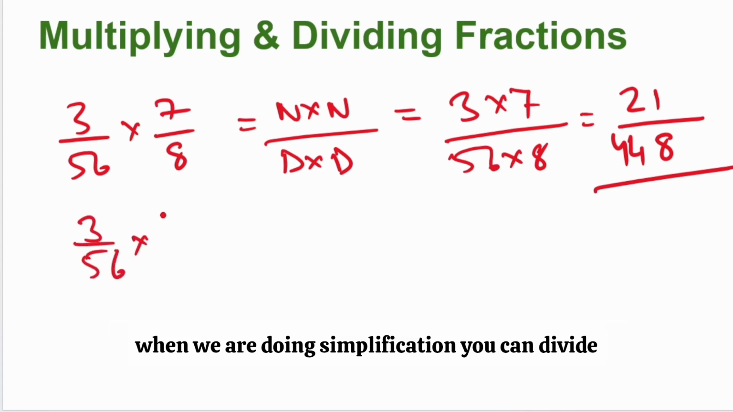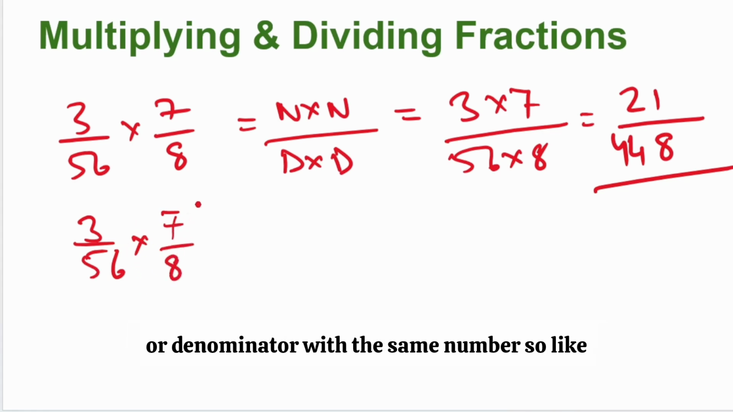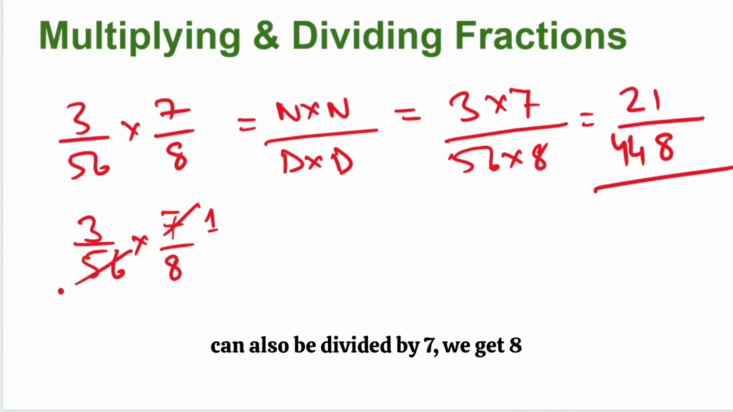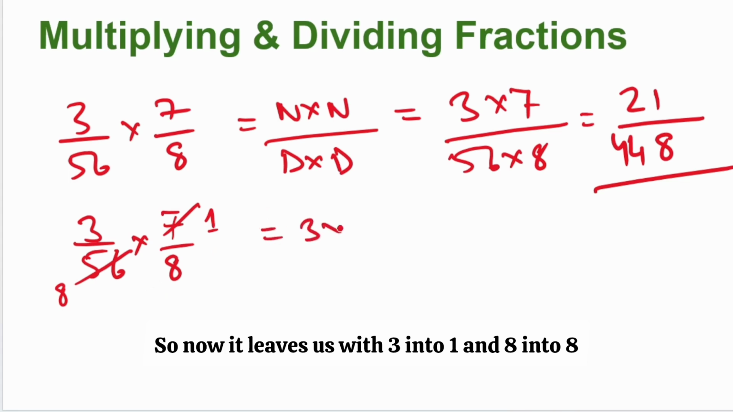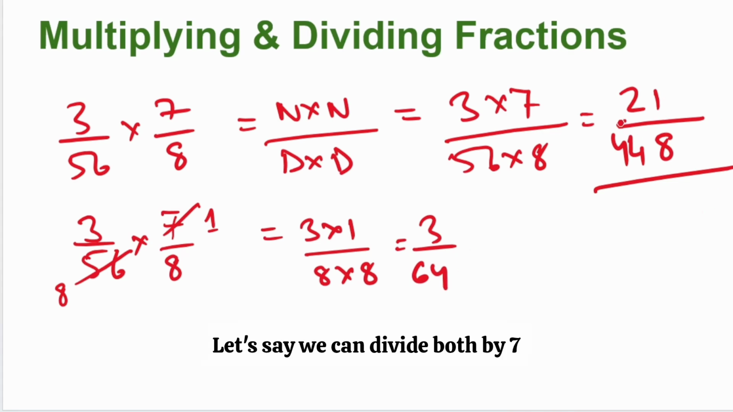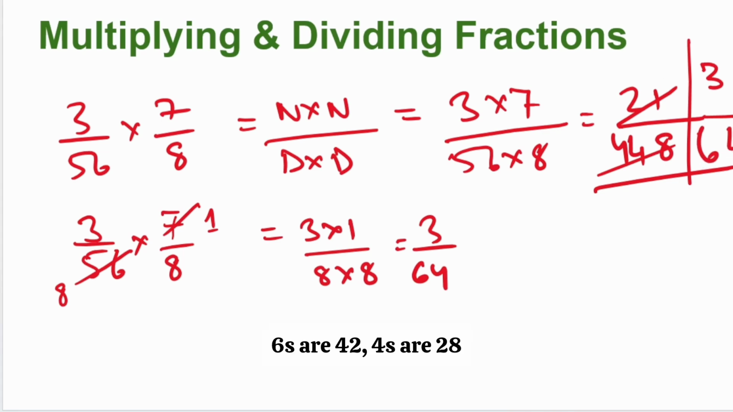However, what we do is called simplification. When we are doing simplification, you can divide any numerator or denominator with the same number. So for example, 7 can be divided by 7, we get 1. 56 can also be divided by 7, we get 8. So now it leaves us with 3 into 1 and 8 into 8, which is 3 by 64. Now you will say, what is this? Let's say we can divide both 21 and 448 by 7. So 7 threes are 21 and 7 sixty-fours are 448. So 3 by 64, we get the same number.